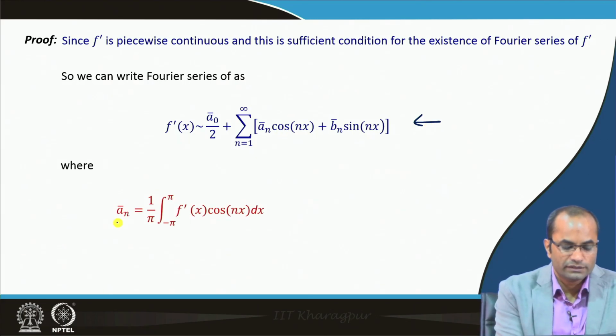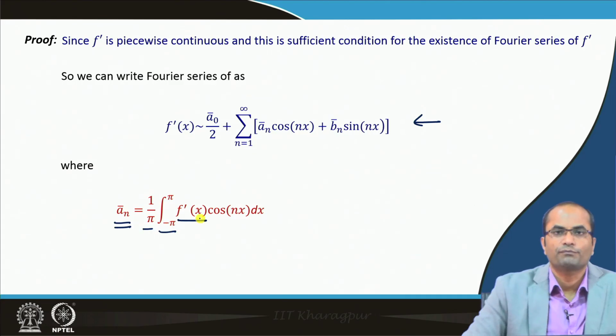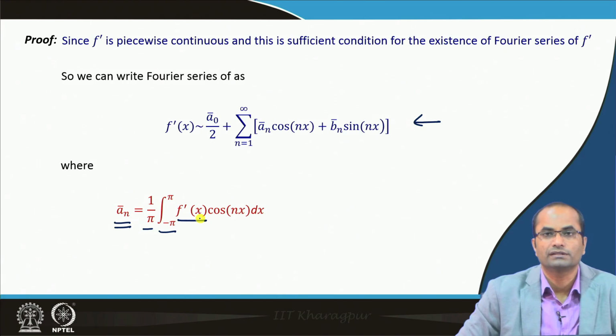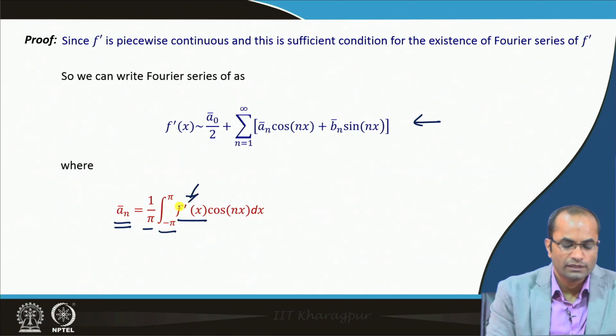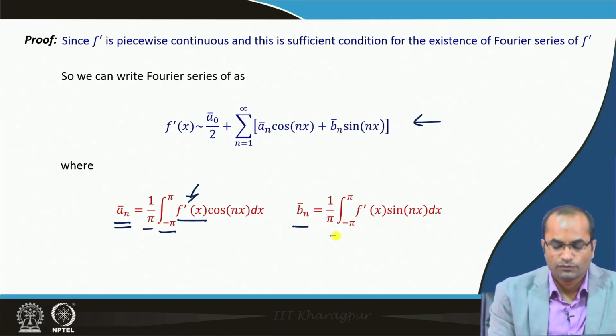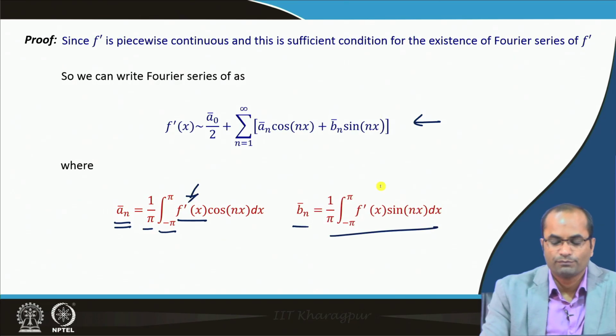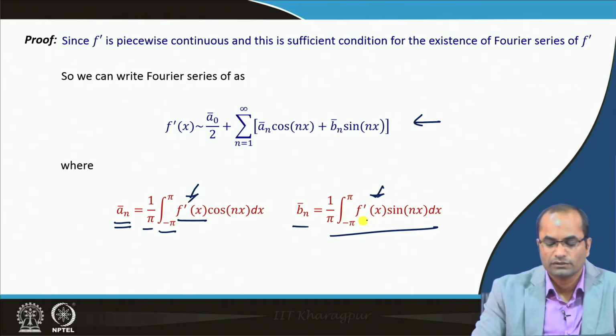Here the coefficient a n bar is given by the standard formula, 1 over pi, integral from minus pi to pi, but instead of f we now have f prime, naturally, because we have written the series for f prime. Similarly for b n bar we have the same formula, only with f prime instead of f.